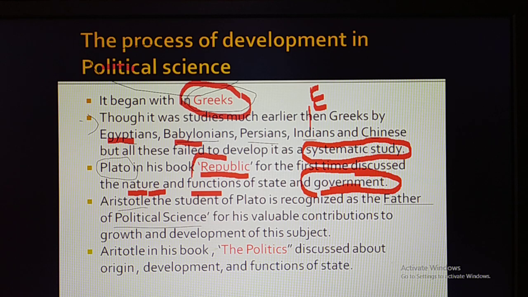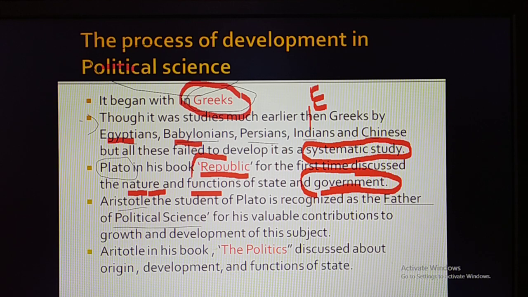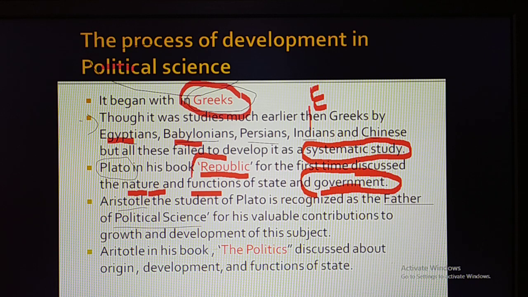They discussed a few aspects of government and the state, but they failed to take it in a systematic way to the height of making them the father of political science. So why is Aristotle called the father of political science? For his valuable contribution to the growth and development of political science.